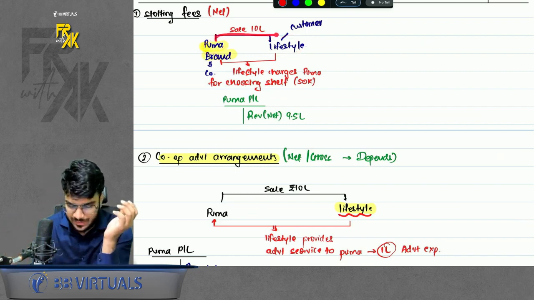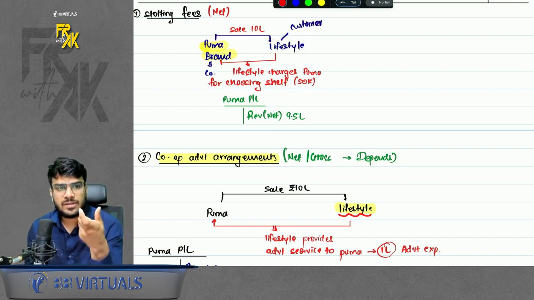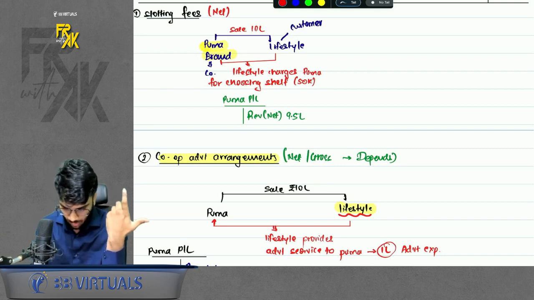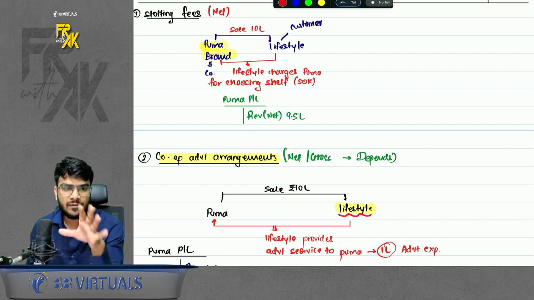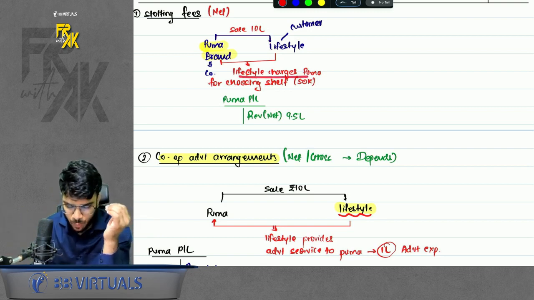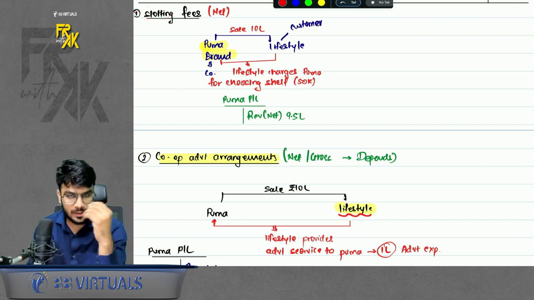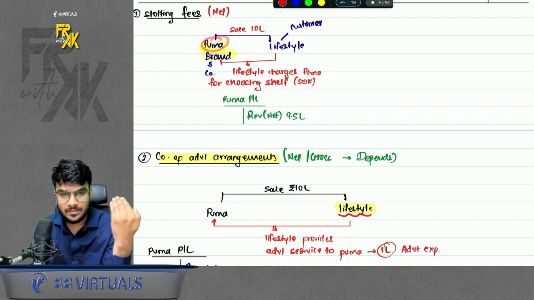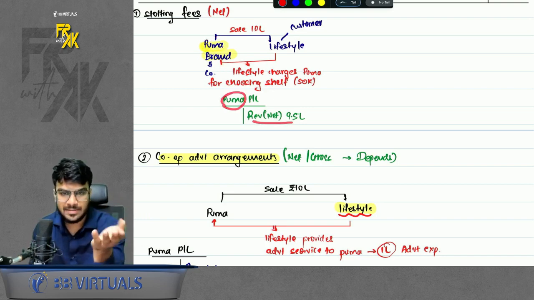So I make a sale to Lifestyle. Now Lifestyle store also offers that we can choose shelves in their store. Basically Puma can choose where its products will be shown in the Lifestyle store, initially or at a later stage. So Lifestyle will charge Puma for choosing the shelf. It is known as slotting fee. So here Puma is receiving 10 lakhs, but on the other hand, it is also paying 50,000. So here Puma should record the revenue on net basis, 9.5 lakhs.